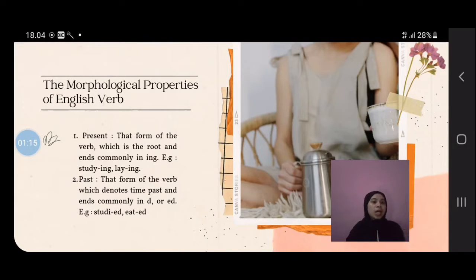Past is that form of the verb which denotes past time and commonly ends in d or ed. For example, study plus ed, to be studied. Eat plus ed, to be eaten.